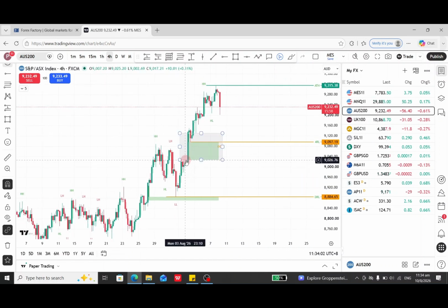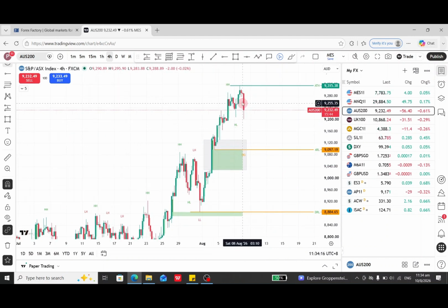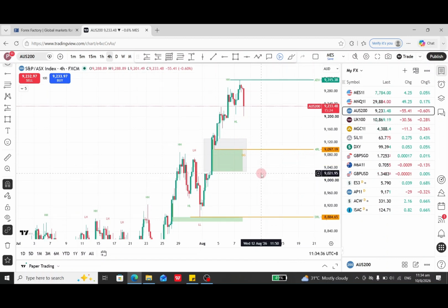Based on the 4-hour chart, this is a 4-hour gap and already rejected. So there is no 4-hour gap, but instead this one is a 4-hour rejection low. This 4-hour rejection low and the daily gap are overlapping, so need to be careful. If the market really retraces here, then don't be rushing to sell. I must monitor the market really dropping, then I can sell around here, get a rejection, another rejection, then go to the next level of daily rejection low. So for the sell side, have to be careful. I really need to confirm the bearish gap is forming and rejecting.